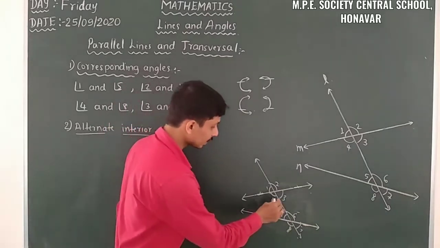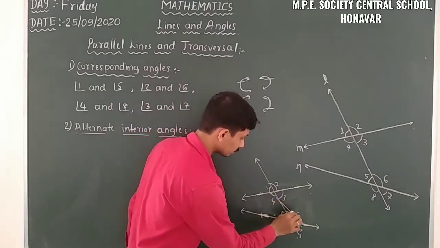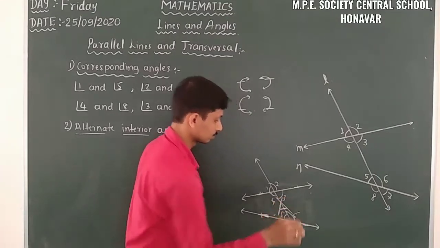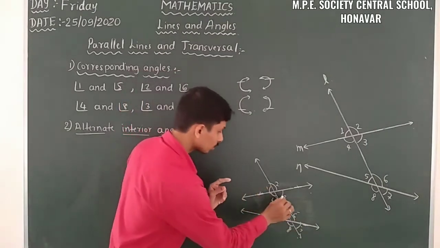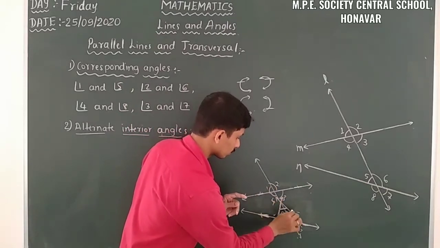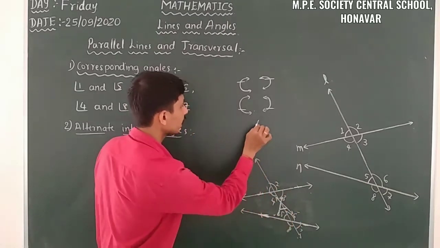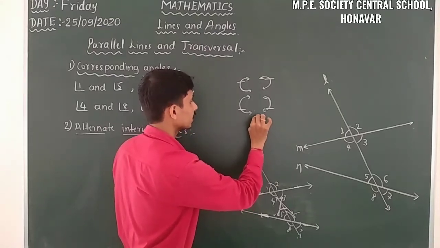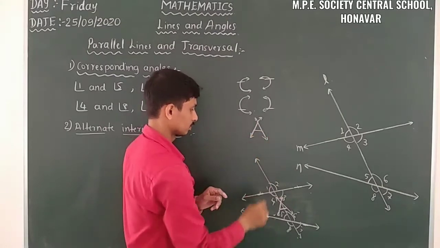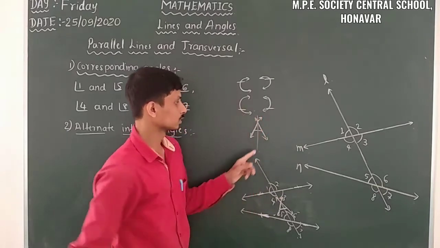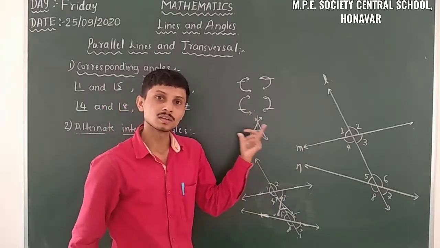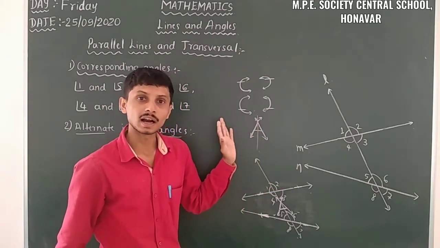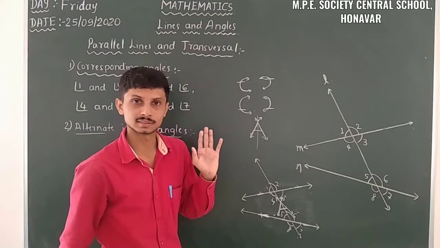So firstly I will take A here, like this. Just observe. So A means, I will take it like this. This is the technique of identifying or recognizing alternate interior angles.